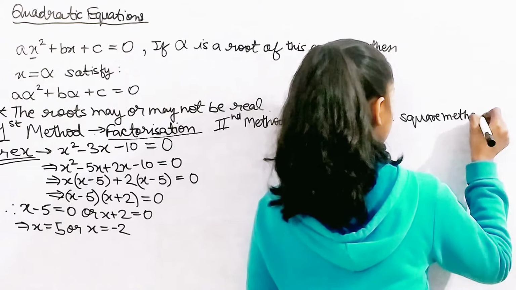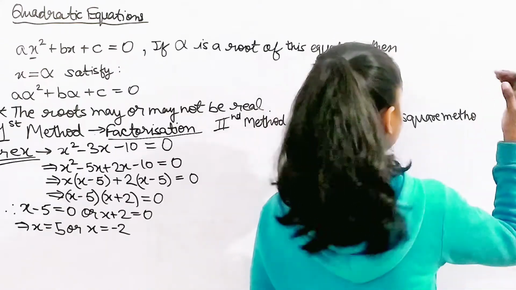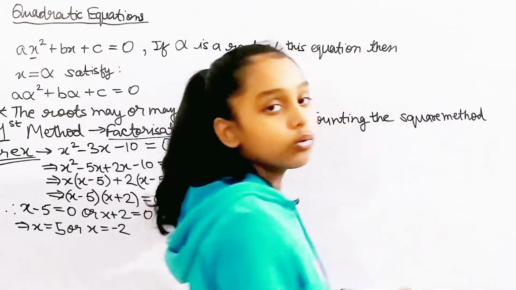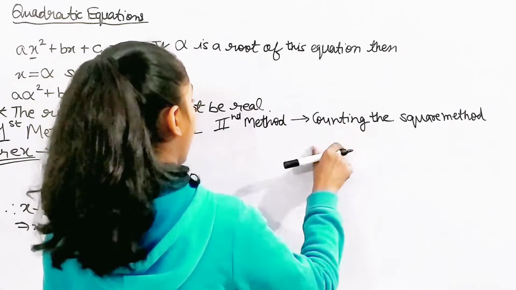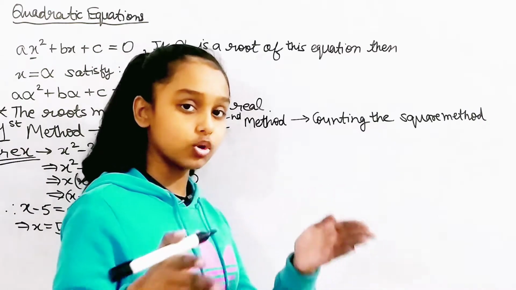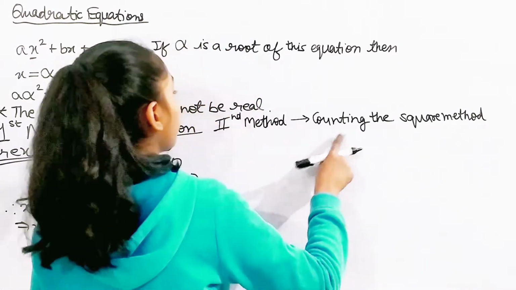Well, that doesn't matter, whatever I said. So the second method is the completing the square method.